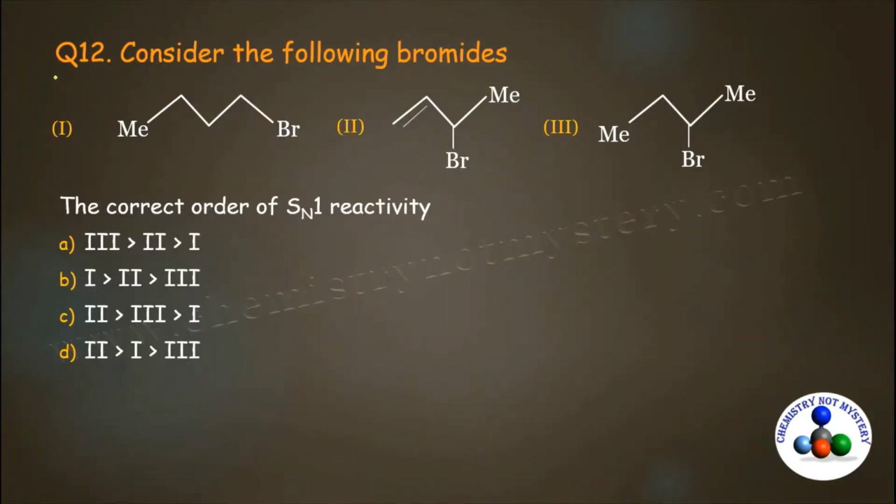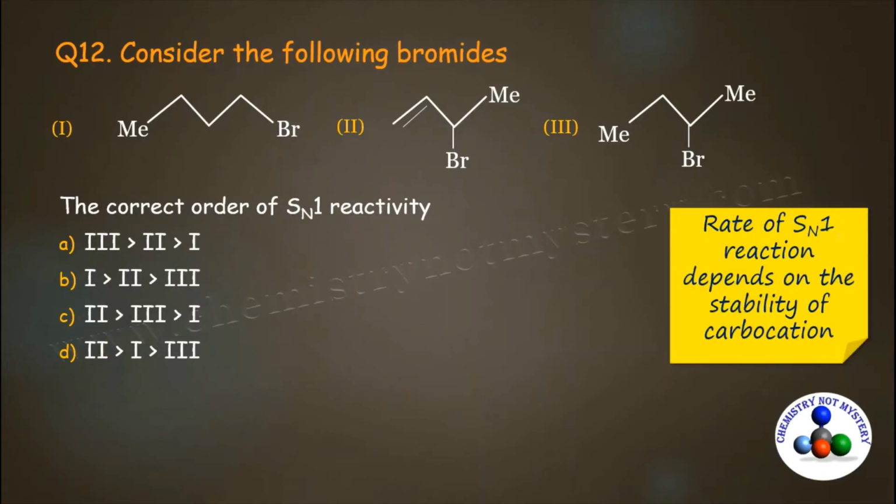Now come to the 12th question. Consider the following bromides. What is the correct order of SN1 reactivity? And these are the options. As we have discussed in our previous question, the rate of SN1 reaction depends on the stability of the carbocation. So first of all, identify the carbocation formed in each reactant.